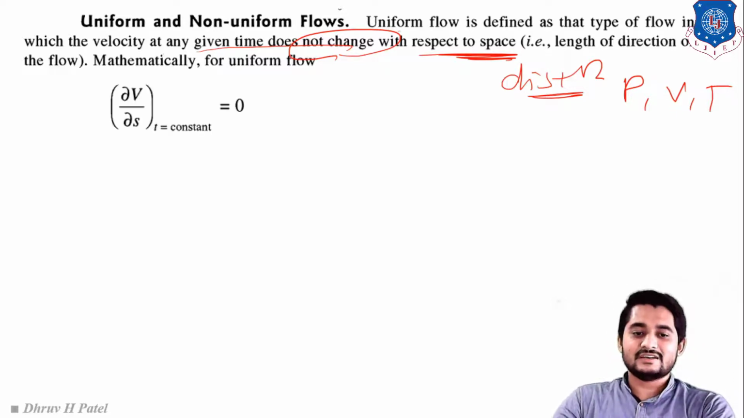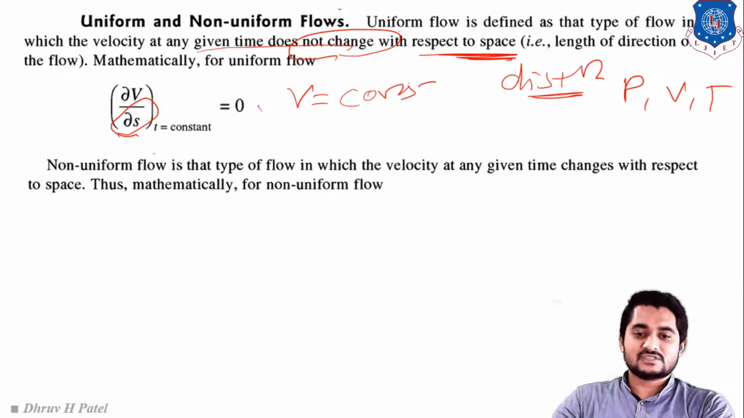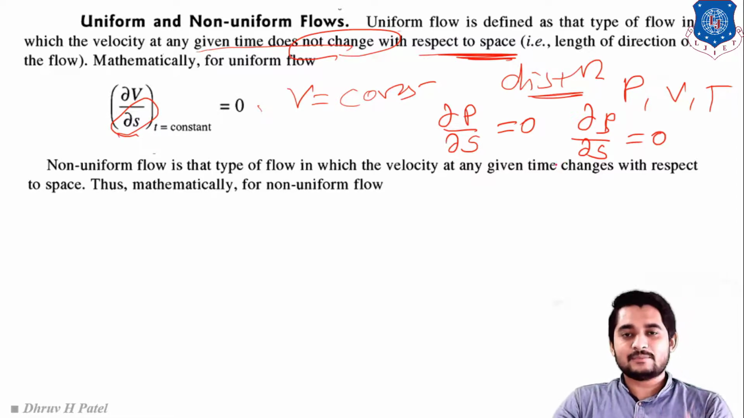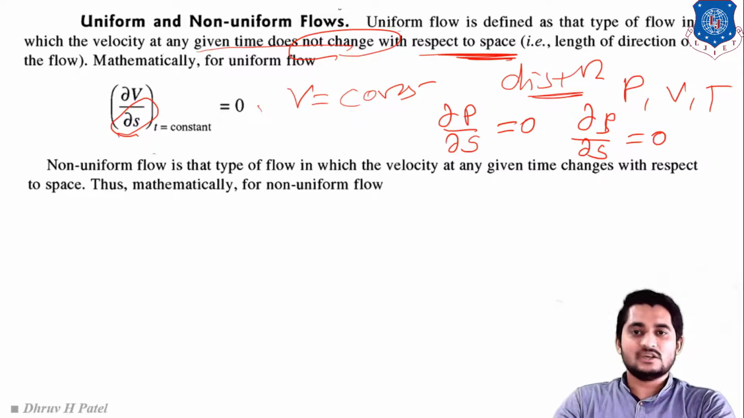So we can write the derivative of velocity with respect to distance is equal to 0, because velocity is constant. Clear? In a similar way, we can also write the derivative of pressure with respect to distance is equal to 0, and the derivative of density with respect to distance is equal to 0. Any parameter with respect to distance will be 0 in uniform flow. Clear? Next one is non-uniform flow.